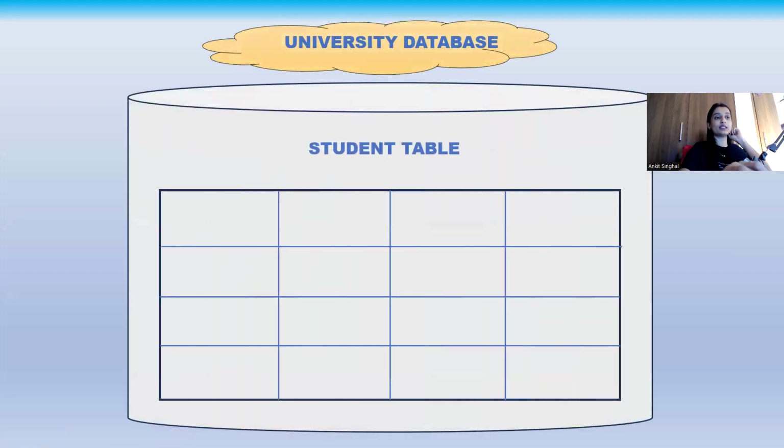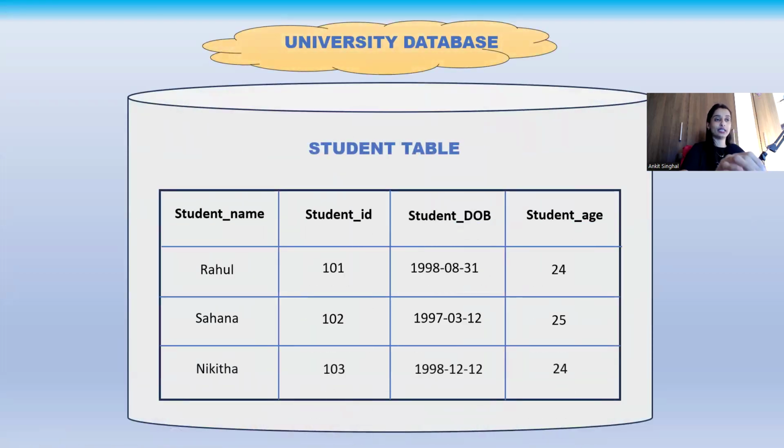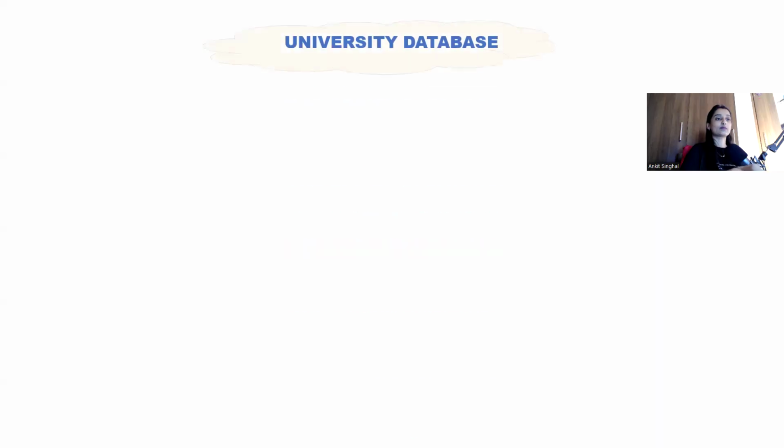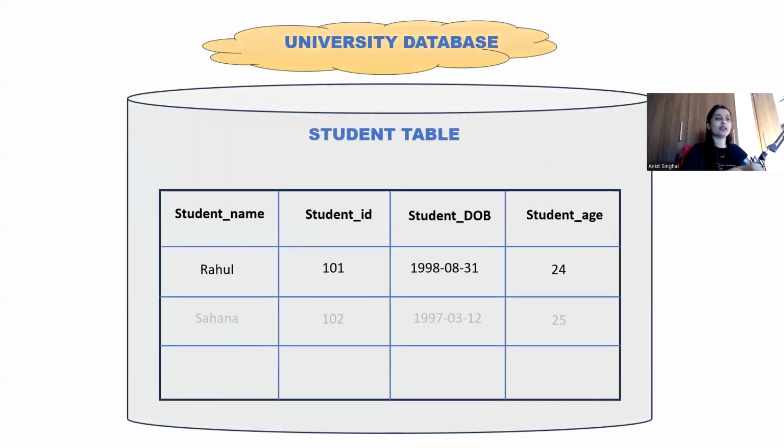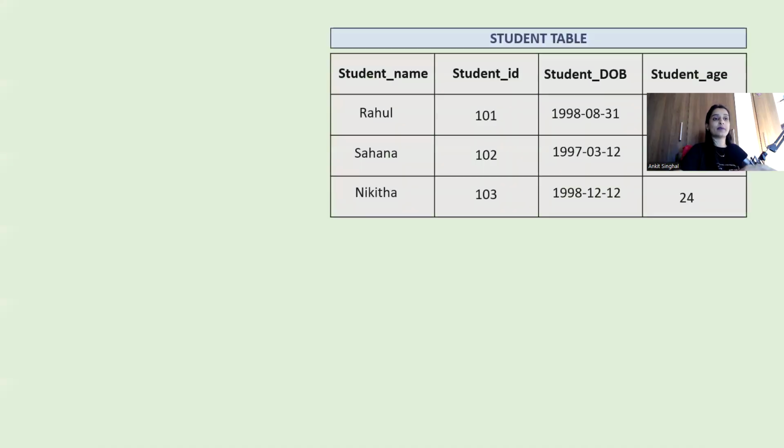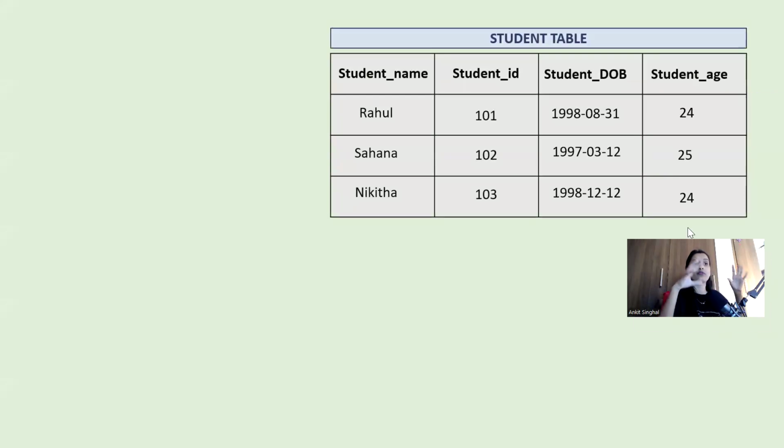Okay. Look here, everyone. This is the university database under which the student table has been created. Now next, same thing again. Let's say we have this student table. Inside the student table, we have 4 columns: student name, student ID, student date of birth, student age. How to create this table? We will discuss about it later, guys.